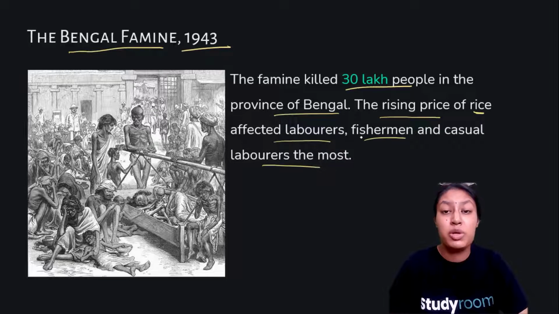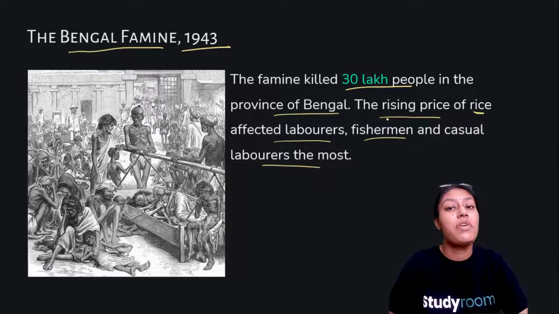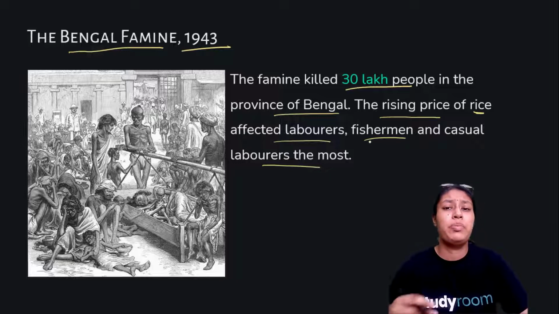Obviously they could not afford the prices of rice. So laborers, traditional workers, fishermen, or people who used to do daily wage work.